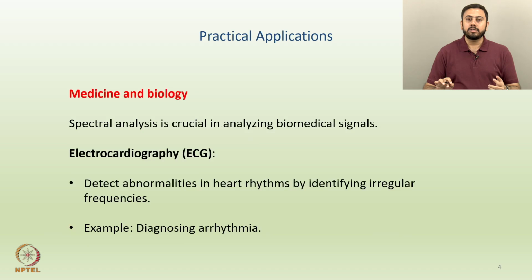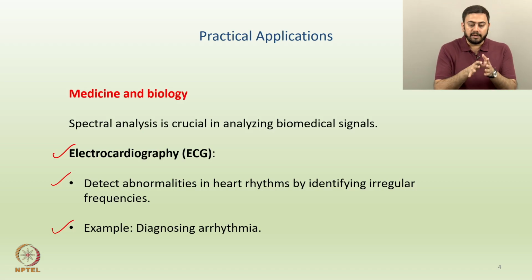Spectral analysis is crucial in analyzing some biomedical signals. For example, ECG, or electrocardiography signals, which are helpful to detect abnormalities in heart rhythms by identifying irregular frequencies. The heartbeats could be irregular, and this is a problem. So the example could be diagnosing arrhythmia. Arrhythmia means irregular heartbeats. Heartbeat is nothing but the heart transmitting some signals. So can't you put forward a model coming from a frequency domain, identifying the frequencies and then filtering out some unwanted frequencies, trying to make it smooth? So diagnosing arrhythmia is one application in medicine and biology.